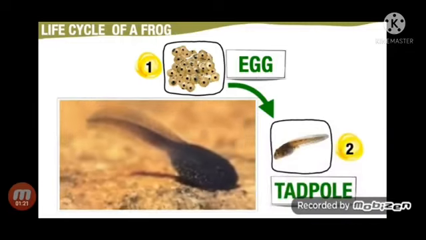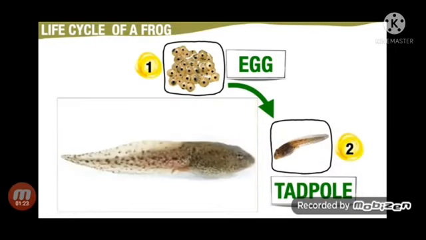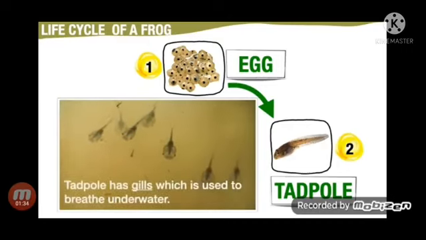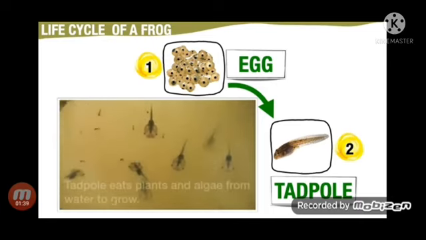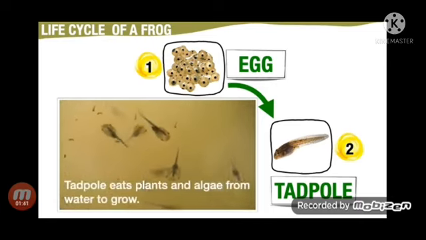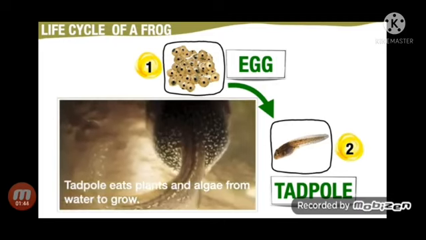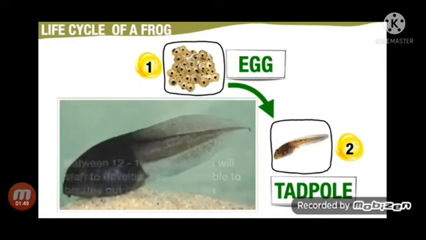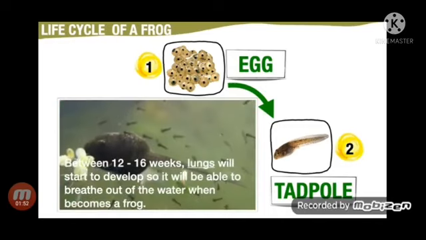When the tadpole hatches, it looks more like a fish than a frog because it has a tail. It has gills, which are used to breathe underwater. The tadpole eats plants and algae from water to grow. Between 12 to 16 weeks, lungs will start to develop so it will be able to breathe out of the water when it becomes a frog.